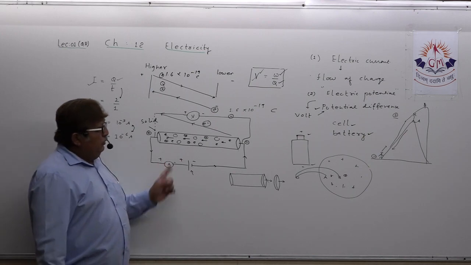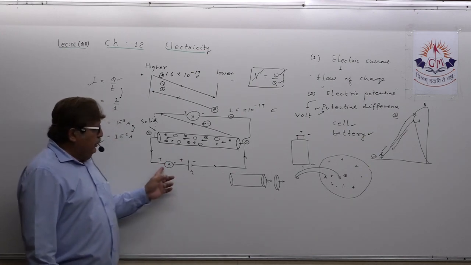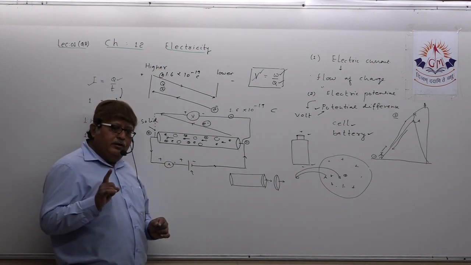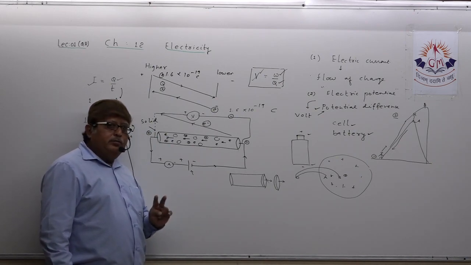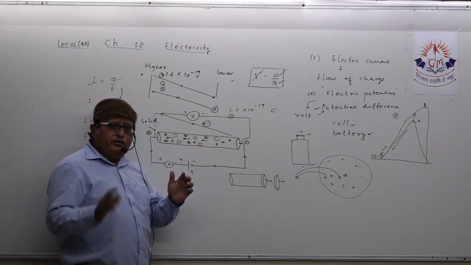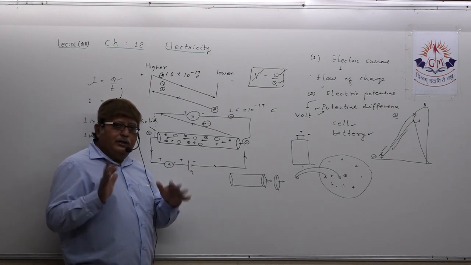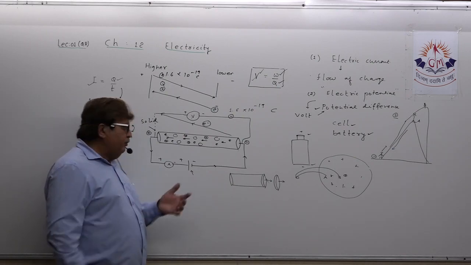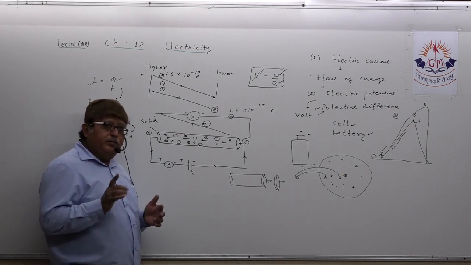Ammeter, to measure the amount of current flowing in the circuit, is always connected in series connection. Voltmeter, utilized to measure the potential difference across two ends of the conductor, is always connected in parallel connection with the conductor. So these 2 points you need to keep in mind.